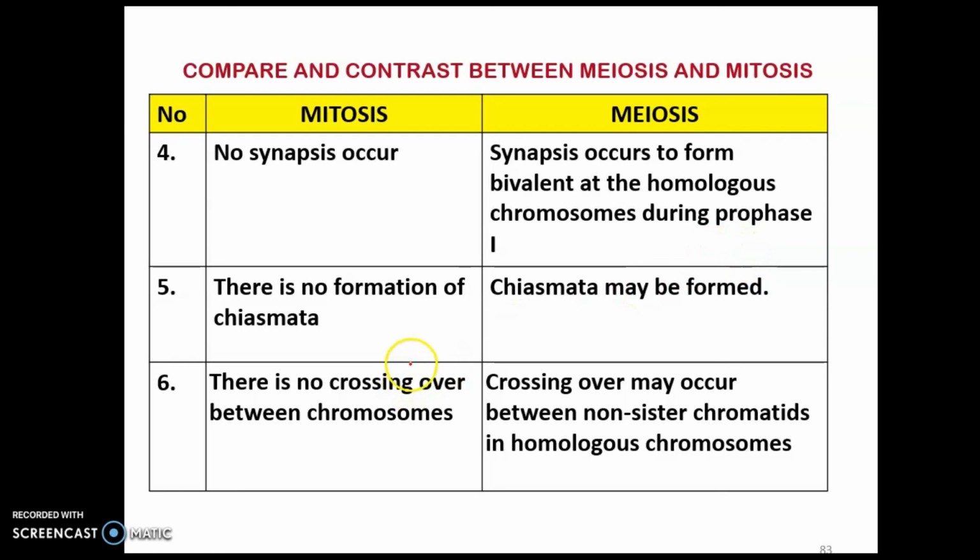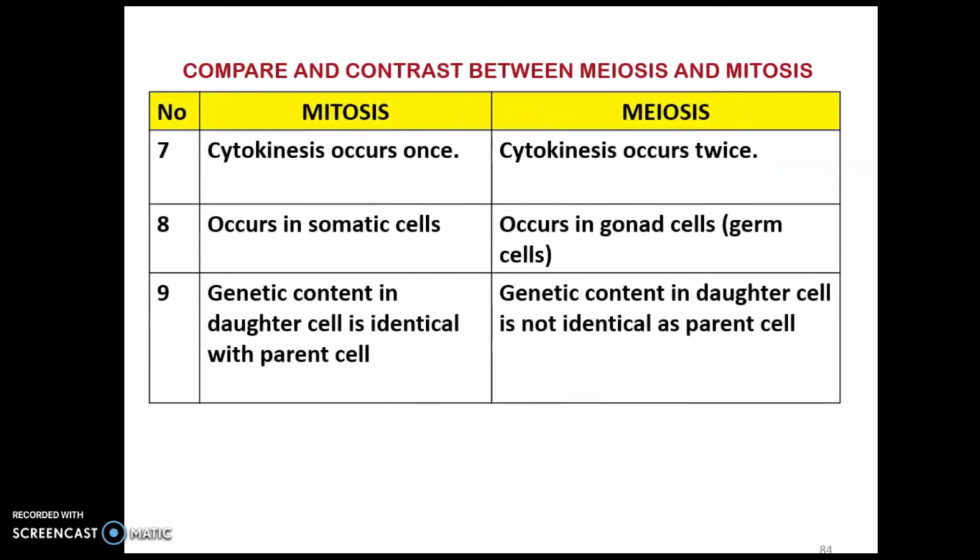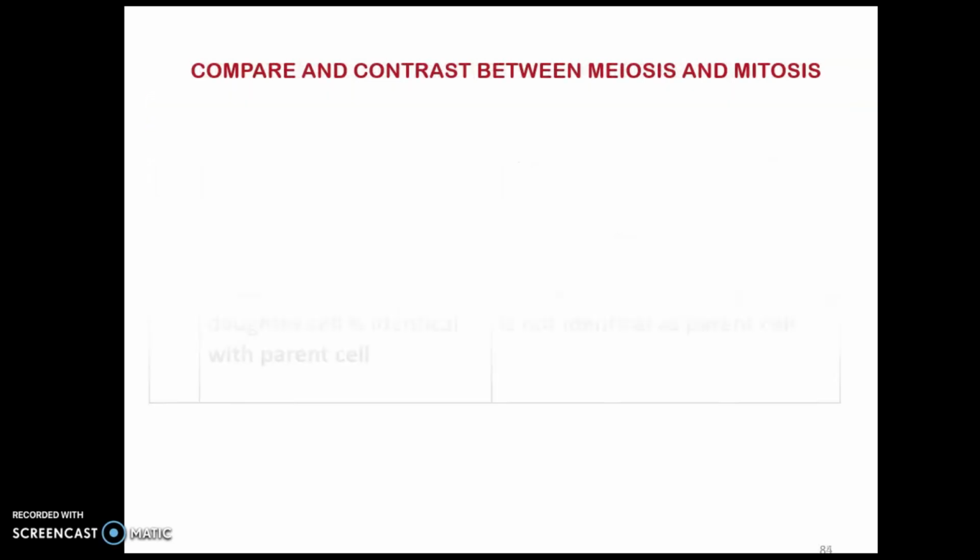No crossing over in mitosis, but yes, crossing over occur in meiosis. The most specific is at prophase one. Okay, cytokinesis occur one, but in meiosis occur twice. Mitosis occur in somatic cell, but meiosis occur in gonad cell, okay, the germ cell. Then the genetic content in daughter cell is identical with parent, but for meiosis, the genetic content in daughter cell is not identical as parent.